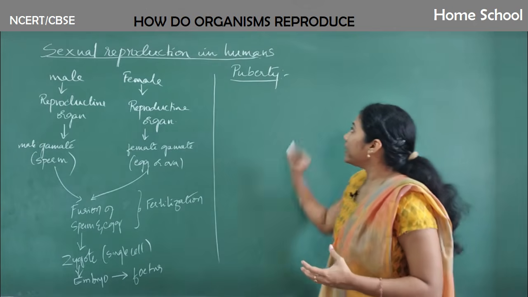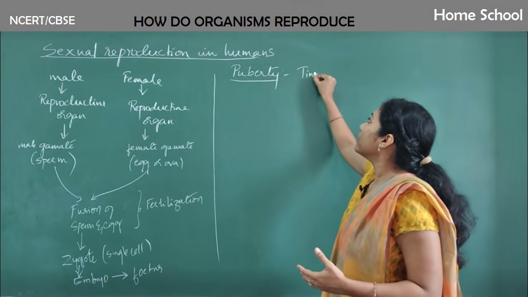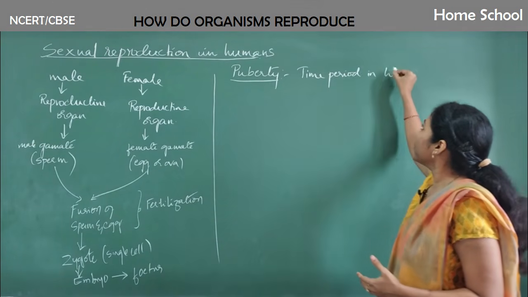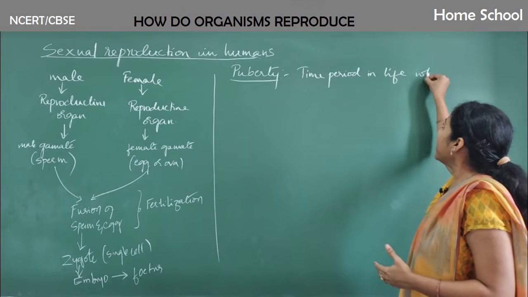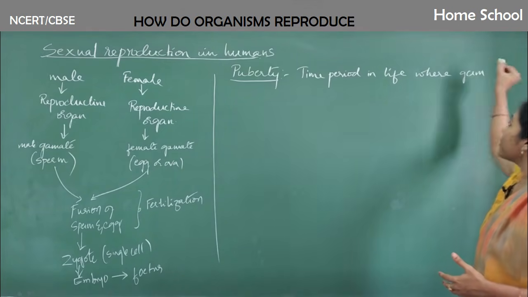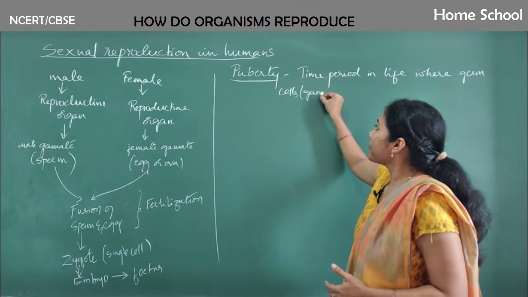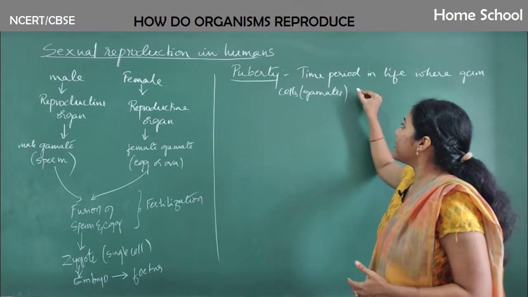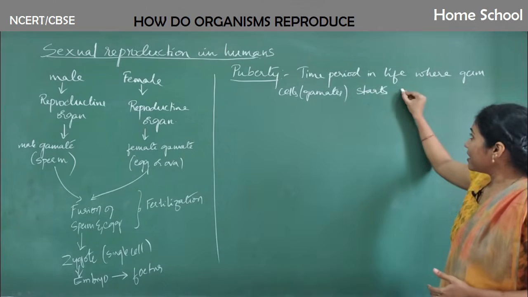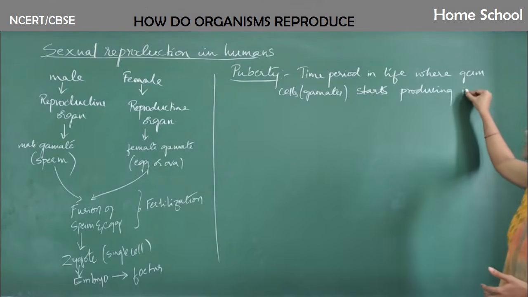So what is puberty? It is a time period in life where germ cells, that is, gametes, start producing in humans.